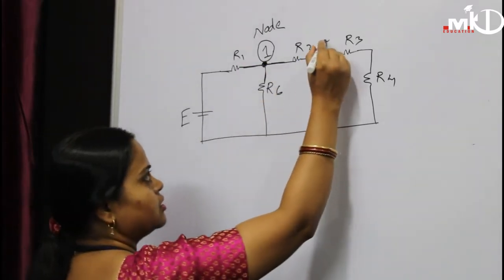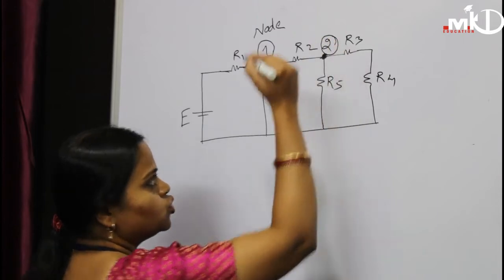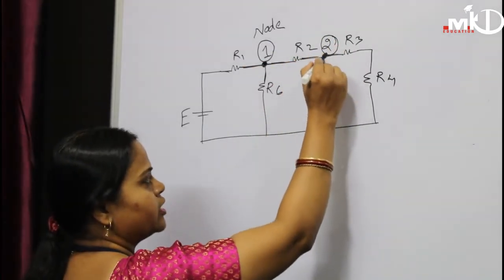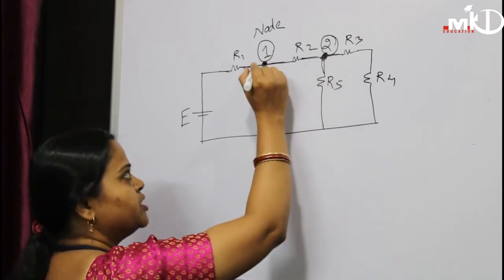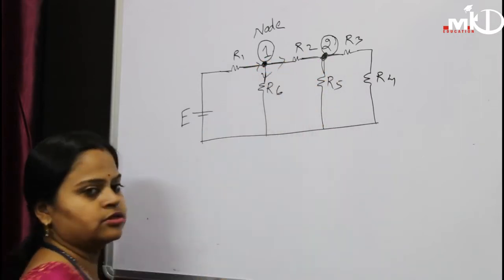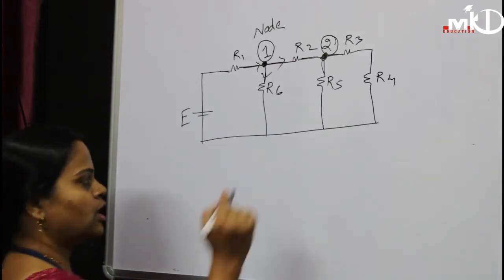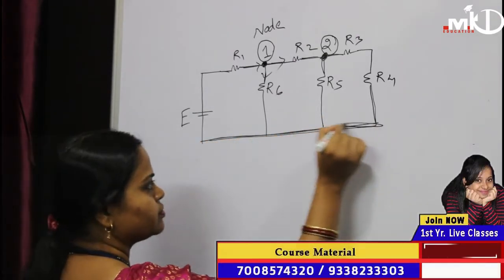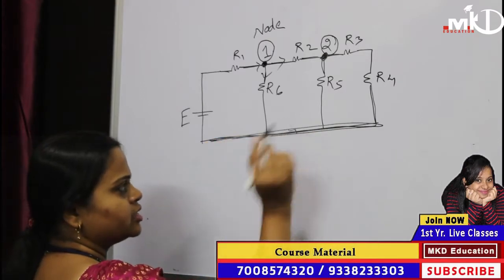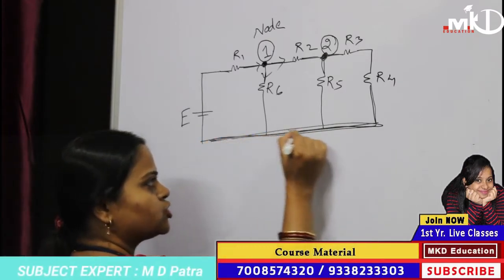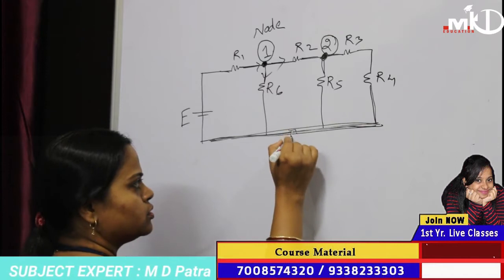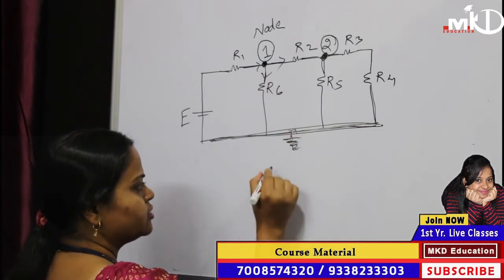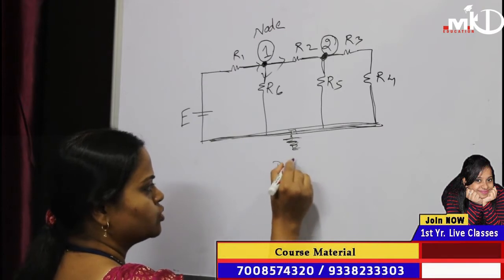Similarly, this is node 2 because R2, R3 and R5 are all connected to it. A node is where the current is divided. Now this entire path has no resistance in between, so it is a short path. This is also one node, which we call the datum node.